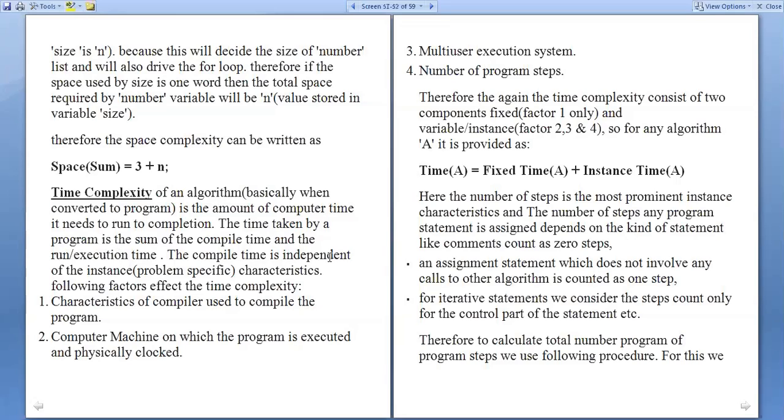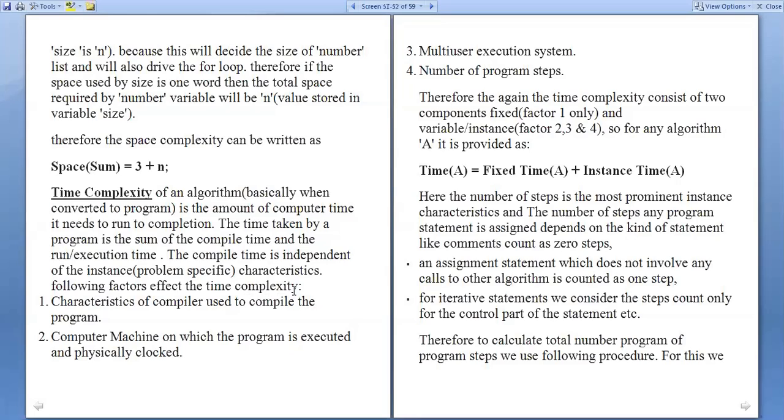The time taken by a program is the sum of the compile time and the execution time. Compile time is independent of the instance characteristics. That means whatever input we are giving to a particular problem, the compile time is independent of the inputs you are giving to the particular algorithm.